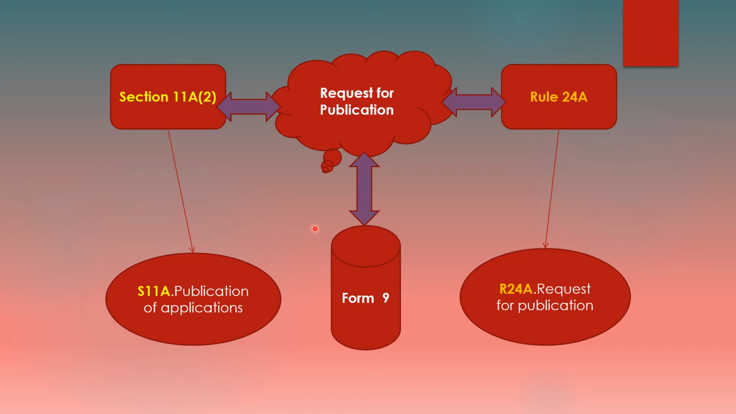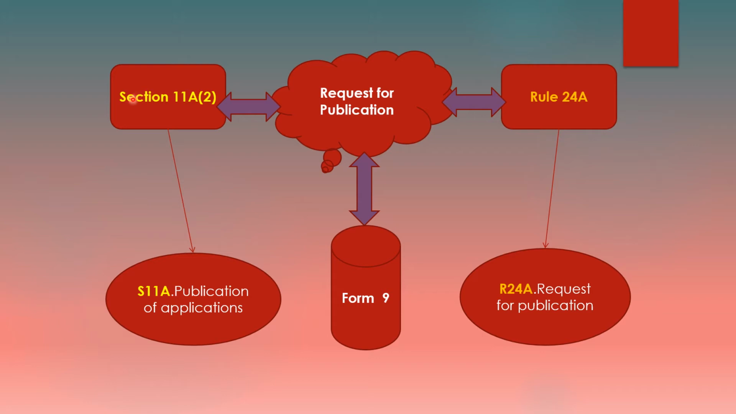Again, an old slide from my first lecture, and here it is shown just to refresh our memory. Okay, so here we can see the particular form, particular section and rule. Till now we have discussed up to form number 8, and that's why today is the turn for form number 9. Okay, so let us see. Form number 9 is request for publication.